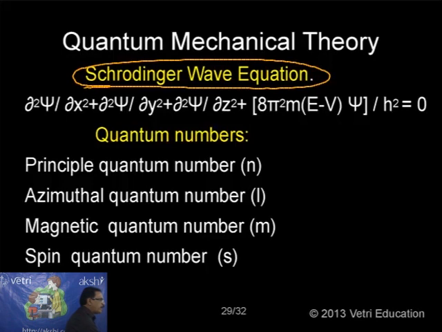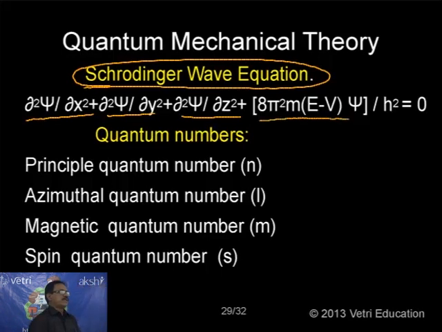Del square psi by del x square, del square psi by del y square, del square psi by del z square, plus 8 pi squared m into E minus V into psi divided by h square equals 0. This is the Schrödinger wave equation proposed by quantum mechanical theory. What are the factors here? Psi is the wave function. I will be explaining it again later.